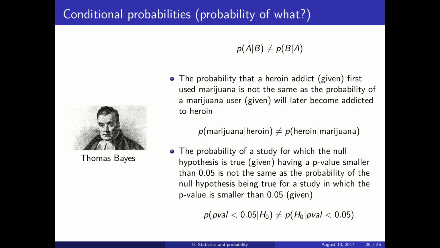If we go to more abstract concepts, the statements are the same, the mathematical formulas are the same, but it is even much more confusing. For instance, the probability that, if the null hypothesis is true, you have a p-value smaller than 0.05 is not the same as the probability that, if the p-value is smaller than 0.05, the null hypothesis is true.